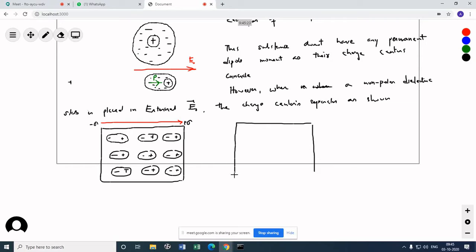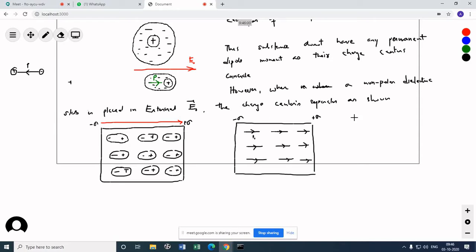So you will see now, consequently, we have a net dipole. I am giving you these vectors. Remember, dipole moment is a vector quantity. If I have a plus and a minus, two charges separated, the dipole moment is always directed from negative to positive. So this is P1. Similarly, there is another one. You notice one thing, all the dipole moments are now aligned with the direction of electric field. So this side is now plus sigma, this side is now minus sigma.